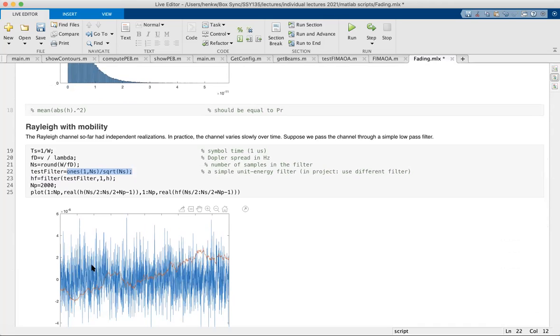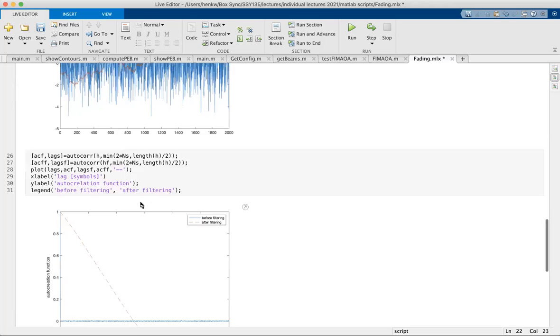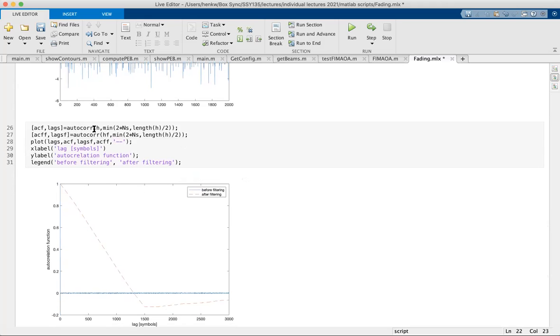So in blue is the original channel without filtering, so independent values. And in red, if you can see, this is the real part of the channel over time after passing through this filter. I make the filter length based on the Doppler shift. So if the Doppler shift is really large, I have a short filter and vice versa. It's time to stop, but let's just finish this. I can then compute the autocorrelation of this channel.